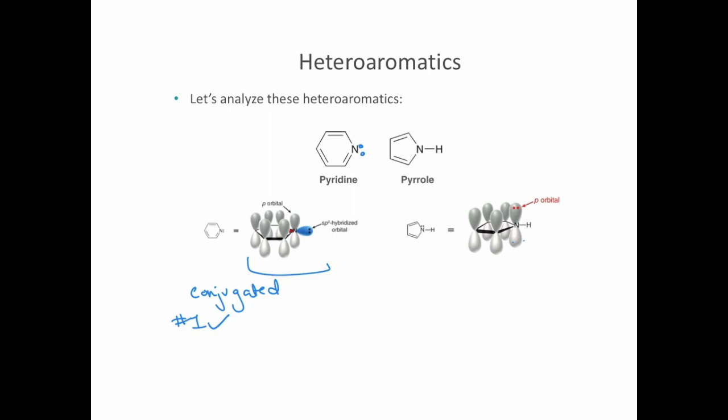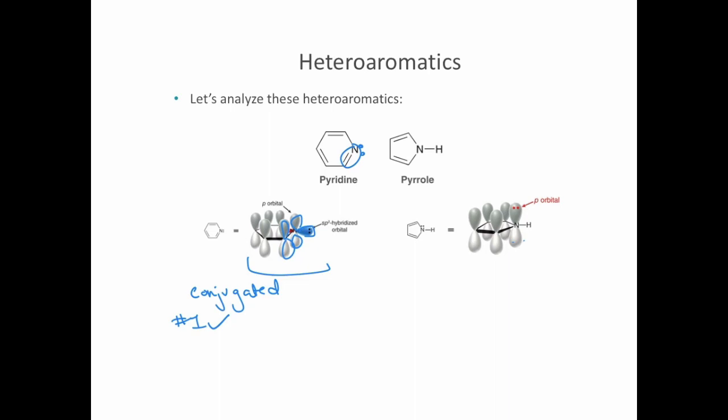This is where people can get confused because you need to know what orbital is the lone pair in. Well, the nitrogen is participating in a double bond with a carbon next to it. So that double bond consists of 2 overlapping p orbitals. That means that the lone pair has to be in an sp2 hybridized orbital that's 90 degrees away from the p orbitals.